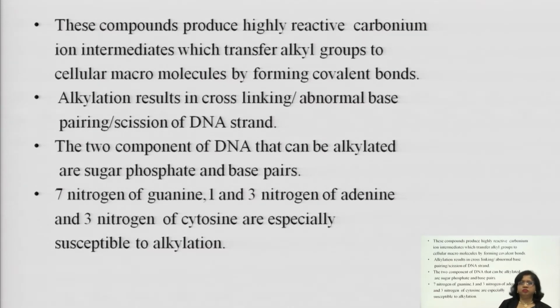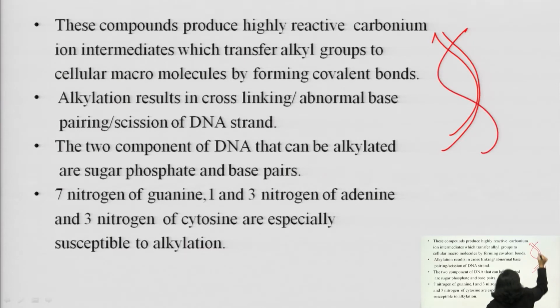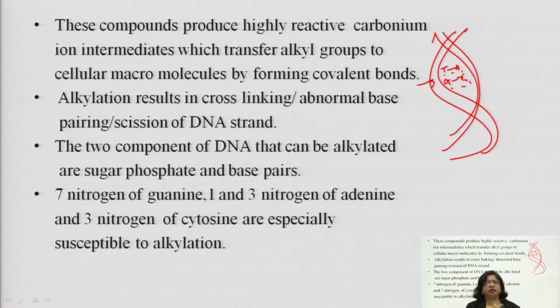The two components of DNA that can be alkylated are sugar phosphate and base pair. You see the structure of DNA, this is the sugar phosphate and here there are base pairs like thymine, adenine, guanine, cytosine. So, the two components of DNA that can be alkylated are sugar phosphate and base pair. And what are the sites for alkylation?